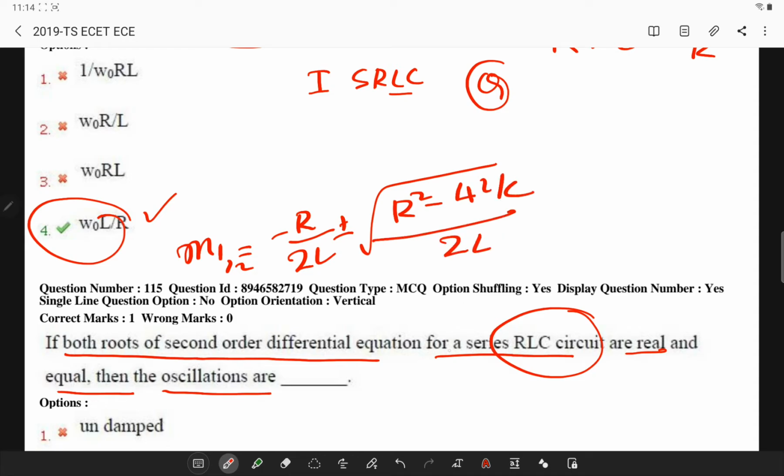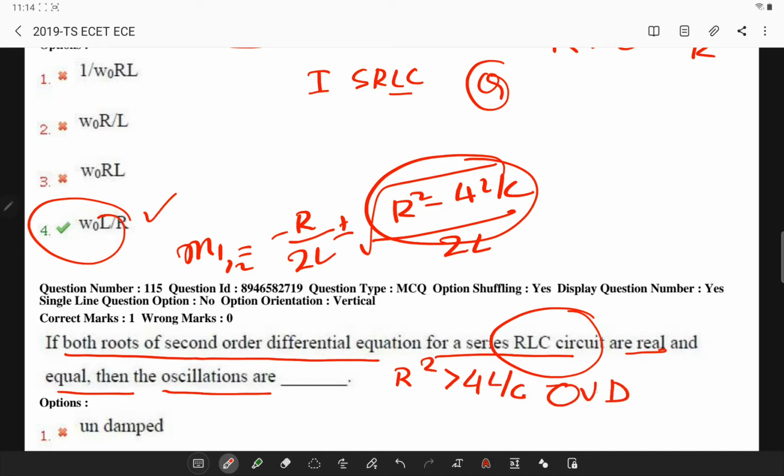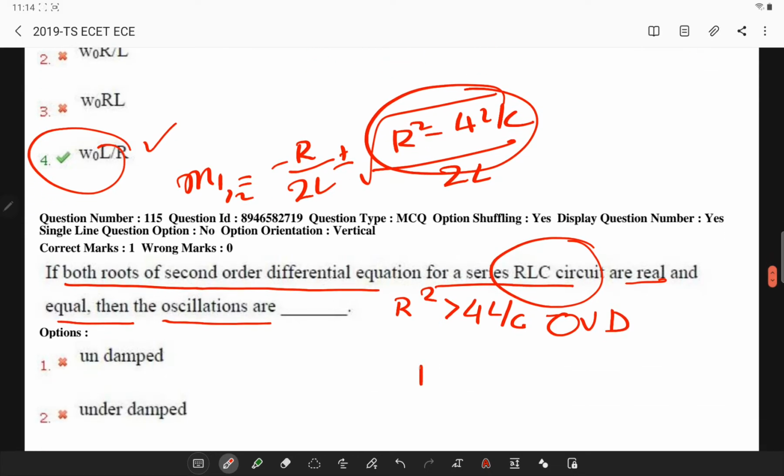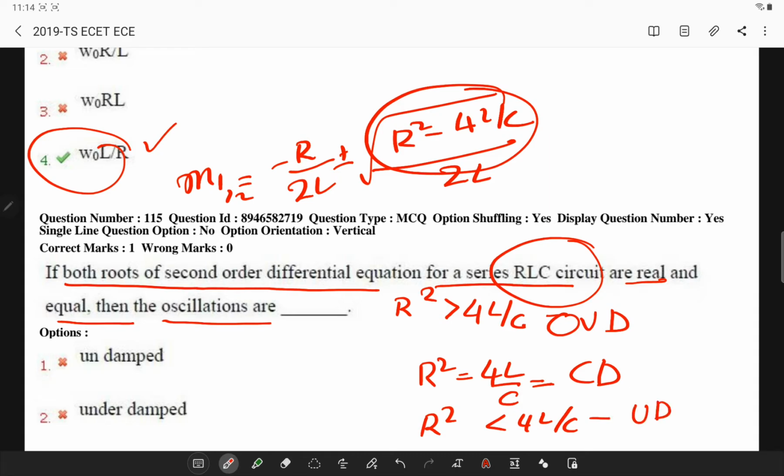Observe this determinant: if R square is greater than 4L by C, it is overdamped; if R square is equal to 4L by C, it is critically damped; and if R square is less than 4L by C, it is underdamped.